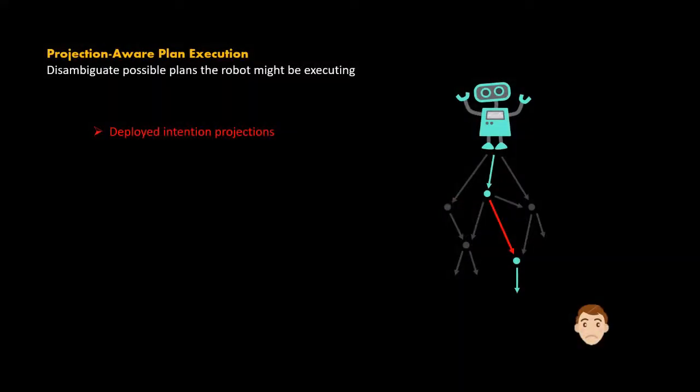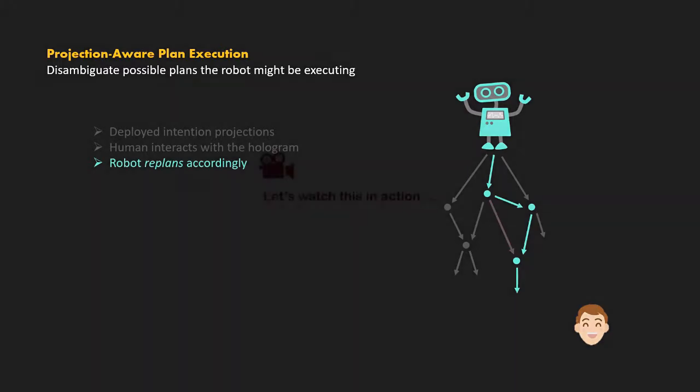Once the robot has deployed its intentions, the human can come back and manipulate those to shape the behavior of the robot in real time. All this occurs without any speech act, by annotating the environment with information on how the world will evolve, and allowing the human to interact with them in real time. Now let's watch this in action.